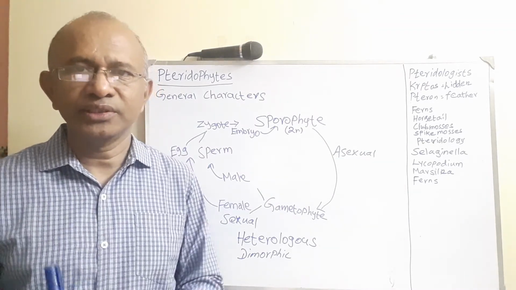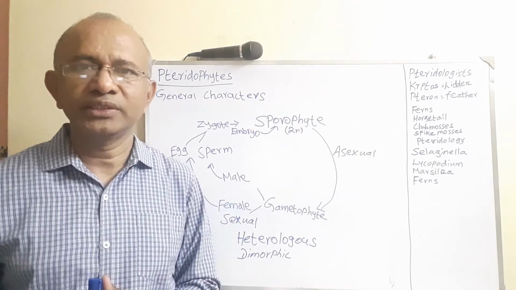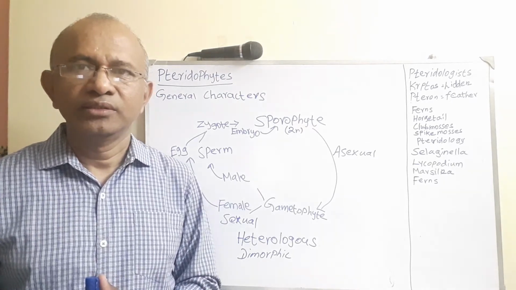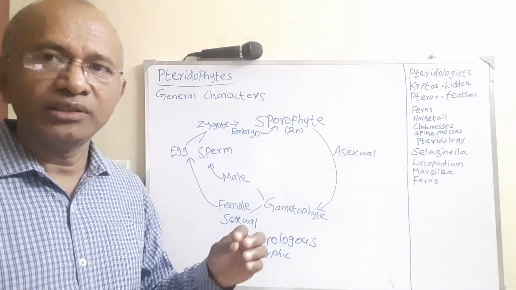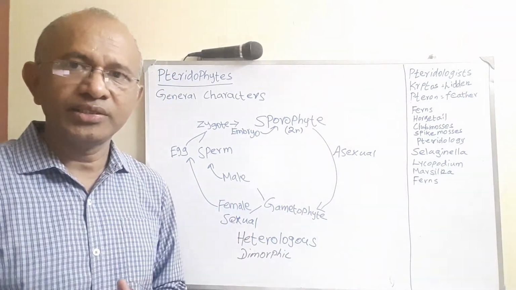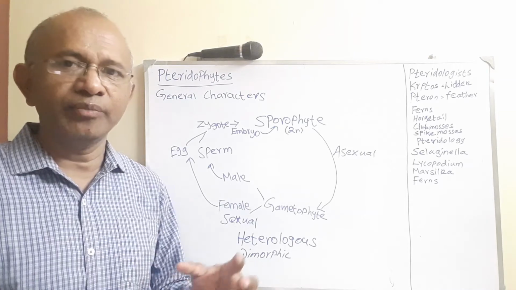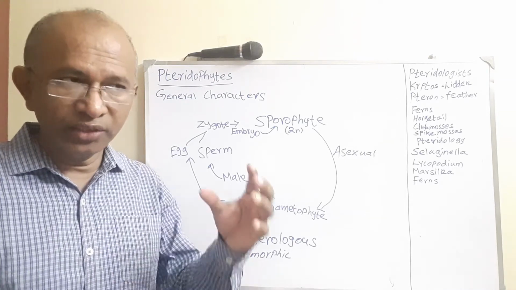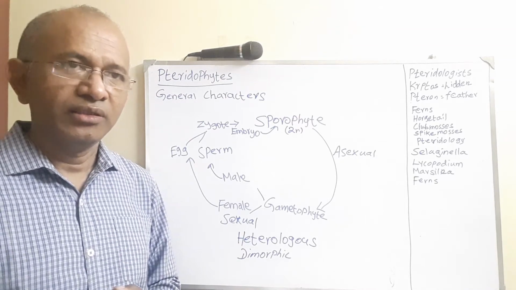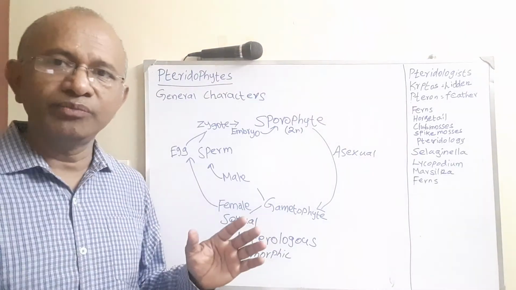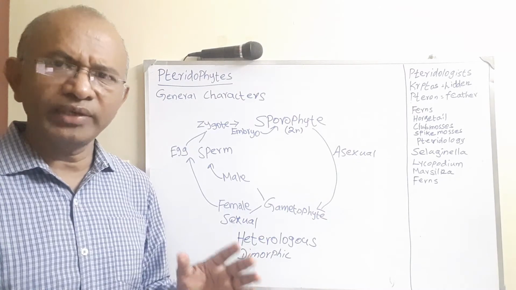With this, I would like to say that the term pteridophyte comes from a word called pteron. Pteron means feather-like. So the leaves are feather-like. Also, they have primitive vascular natures.